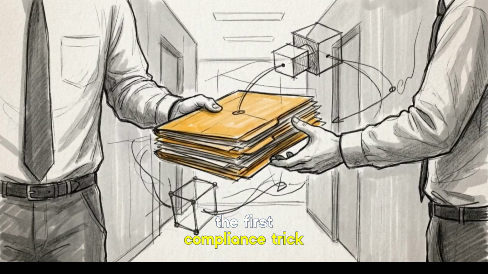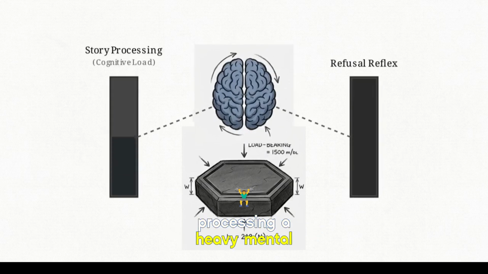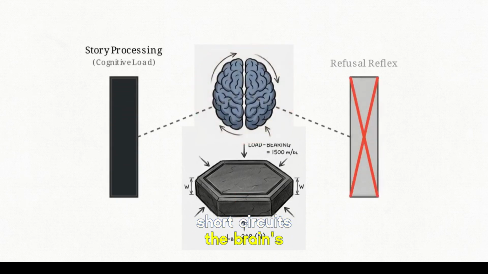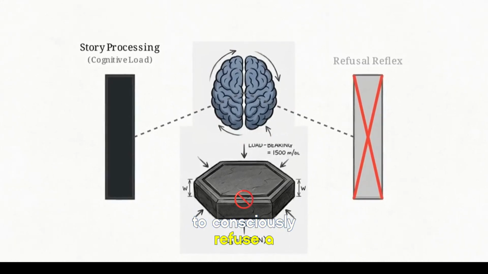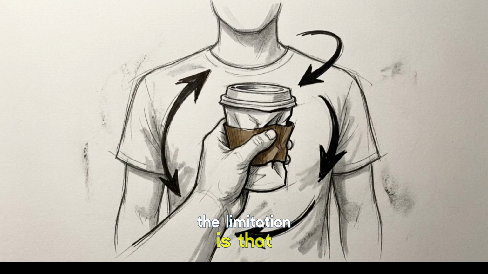The first compliance trick is simply handing someone a physical object while you are right in the middle of a deep conversation. You are exploiting a cognitive vulnerability. Processing a heavy mental load, like following a complex story, short-circuits the brain's ability to consciously refuse a physical handoff. They will just take the item. The limitation is that it yields absolutely zero meaningful leverage. It is a novelty trick for low-stakes physical tasks, like getting someone to hold your empty coffee cup.